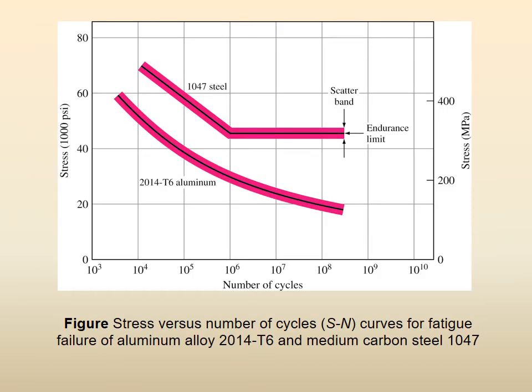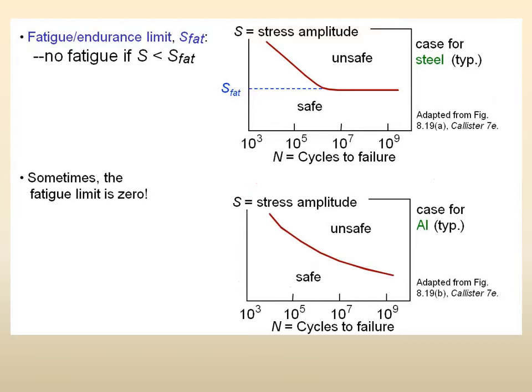We showed you two representative materials, right? 1047 steel and 2014 T6 aluminum alloy. One of them has an endurance limit, the other does not have an endurance limit, so the fatigue life will keep on decreasing. Again, we showed you from a design viewpoint that if a material has an endurance limit, then where are we safe and unsafe? And if a material does not have an endurance limit, then which are the safe and unsafe sites for design?